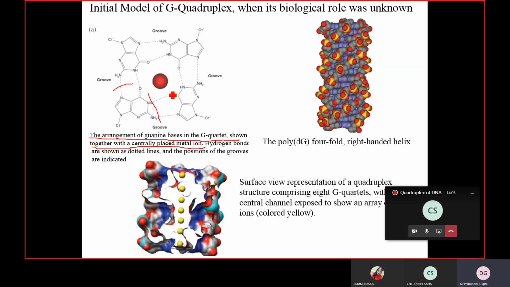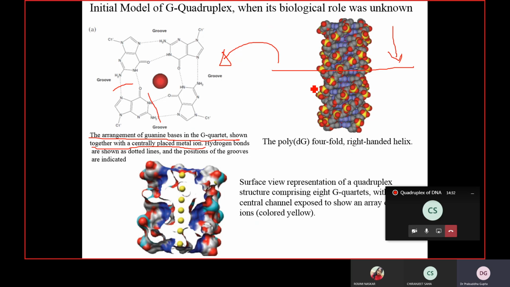So this metal ion is actually at the center of these 4 guanine bases. Hydrogen bonds are dotted lines, and the position of the group, which I am coming back to later, is also indicated. This is the cross-sectional plan: if you are looking from this side and take a cross section, it will look like this. And this is the 3-dimensional structure.